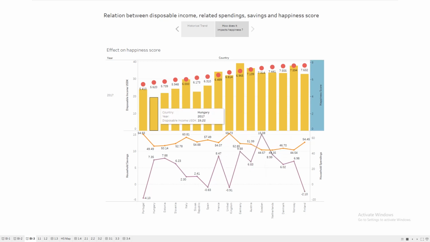while those countries which have a low happiness score have a stark difference between their savings and spendings. Here also the disposable income almost goes unrelated to the happiness score, but since the savings and spendings are expressed as a percentage of disposable income, it has been included in the analysis. So we can conclude that a proper balance between spendings and savings can contribute to a decent happiness score.